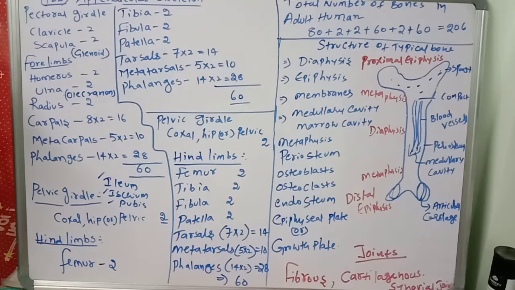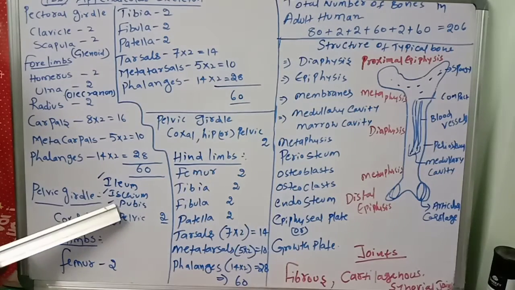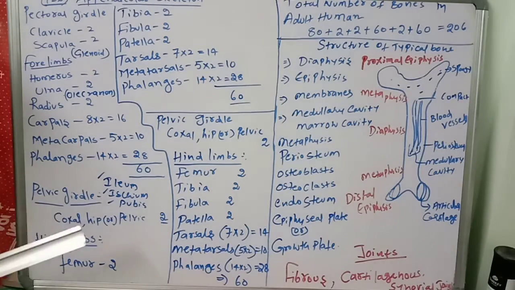The point of fusion of the ilium, ischium and pubis is a socket called the acetabulum. There will also be the pubic symphysis. These are all parts of the pelvic girdle: ilium, ischium, pubis, and pubic symphysis.